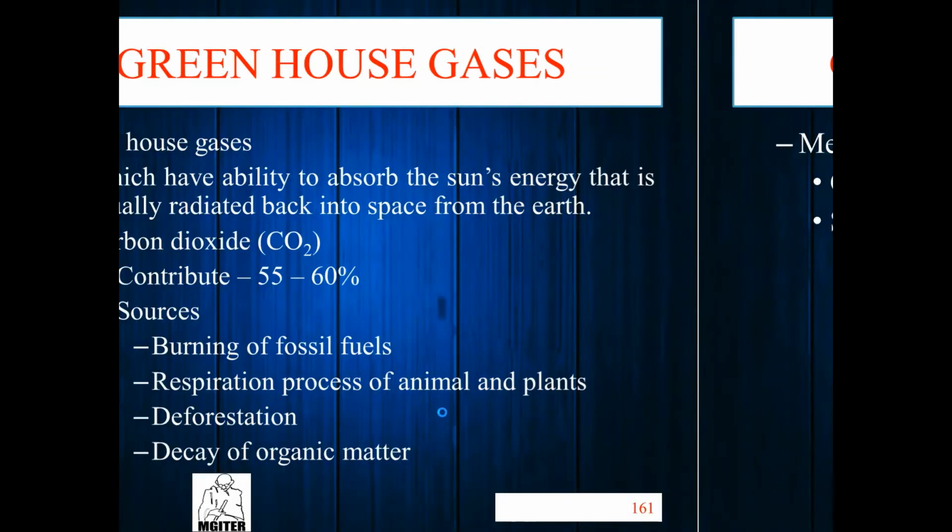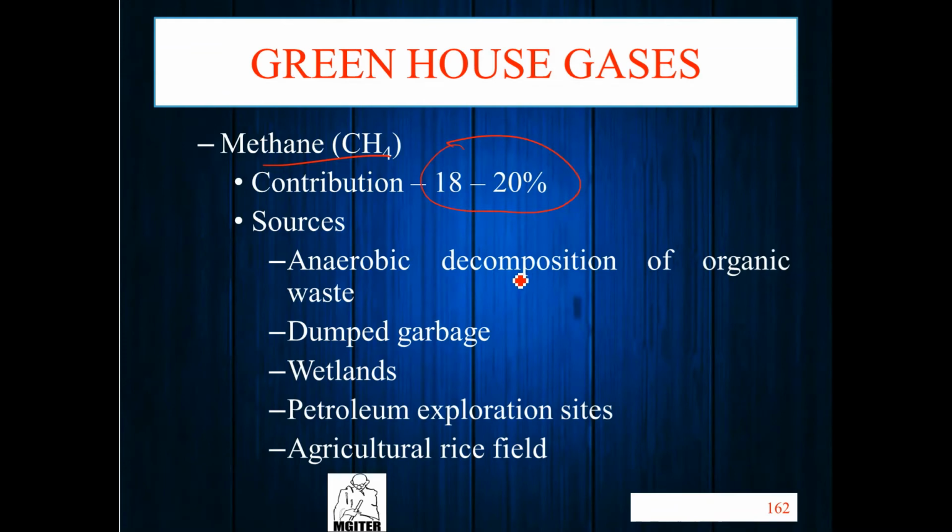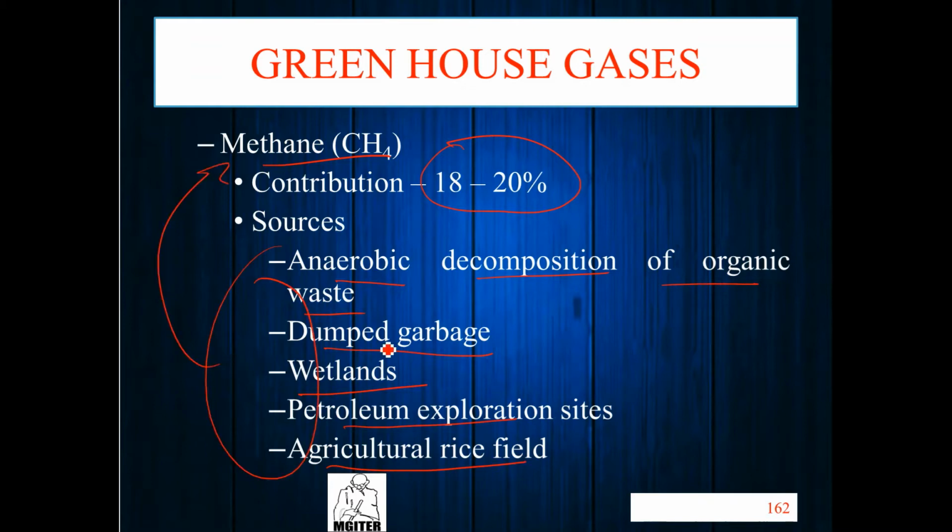Then the second one is methane, CH4. Methane contributes 18 to 20%. And sources are anaerobic decomposition of organic waste, dump garbage, wetlands, petroleum, and agriculture rice fields. So these things generate methane, right?